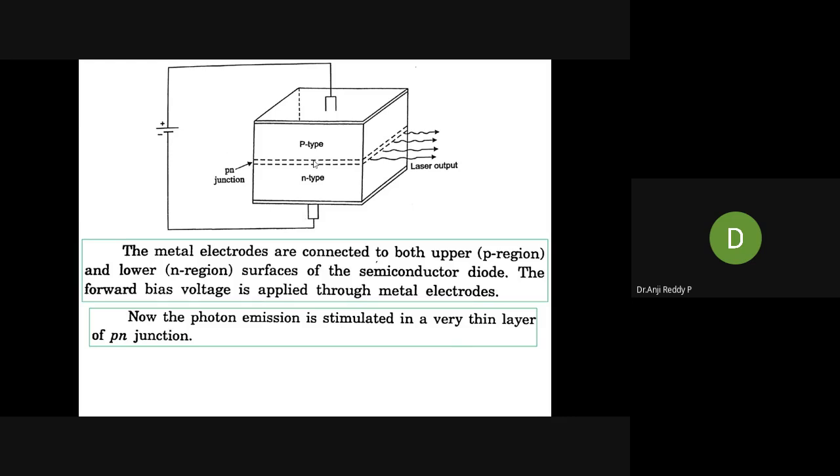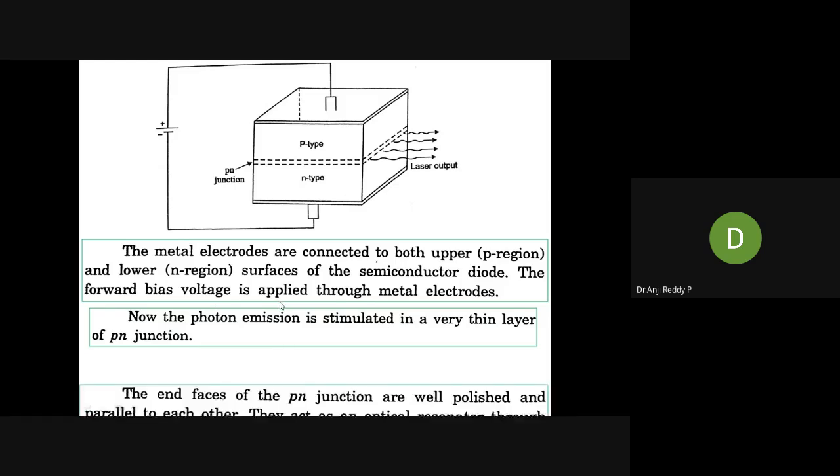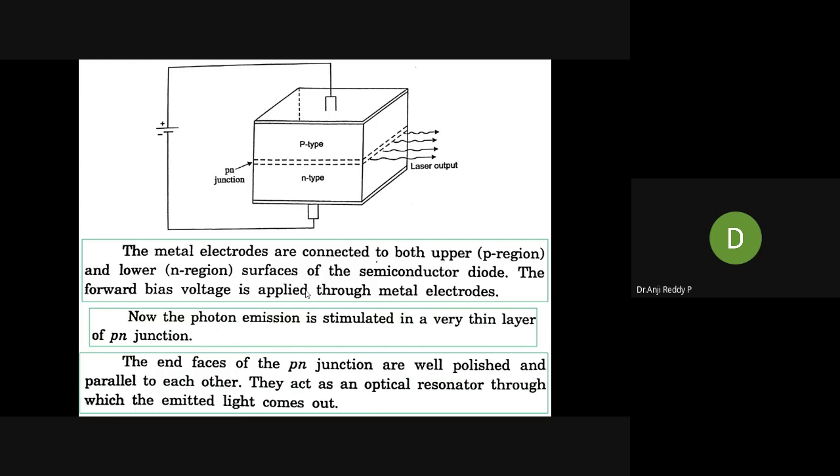Okay, whatever light emitted here, that won't come directly. If that will come directly, then that is LED. Okay, that won't come outside directly. That stimulates more number of electrons and holes to recombine. That's one. And what we have to do here, the end faces of PN junction are well polished.